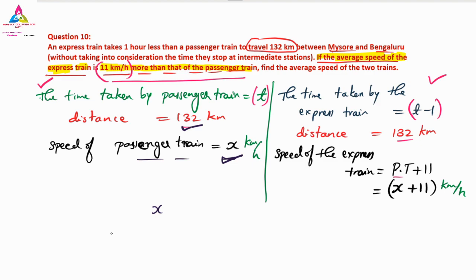So which one do you want to eliminate here? You can't have two variables, or you can't find the answer. Yes, you want to eliminate the t. So we will write time is equal to what? Quickly. Time is equal to.